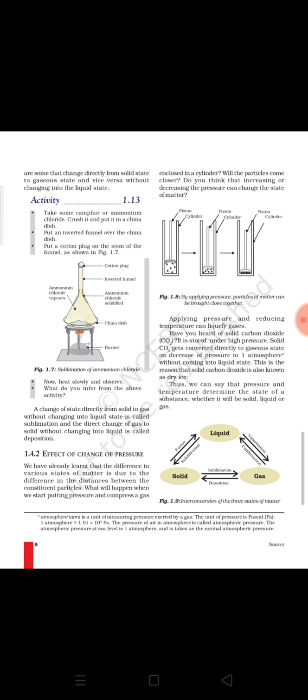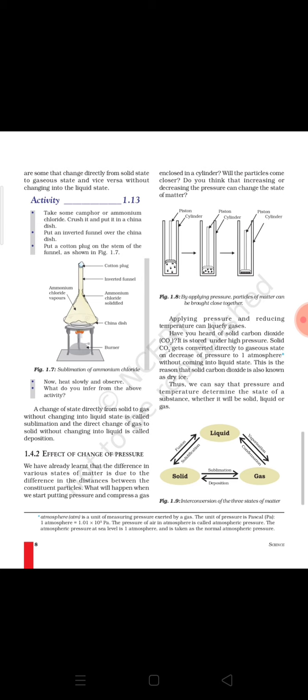So for this activity we have taken ammonium chloride. Now what is ammonium chloride? Ammonium chloride is a chemical compound, and its appearance is quite similar to sodium chloride. Sodium chloride means the common salt which we generally use at our home. If you observe common salt at home quite closely, you will find that it has very small crystals. So the appearance of sodium chloride is that its color is white and it has very small crystals. The appearance of ammonium chloride is also the same. Once the school opens, I will show you how it looks.